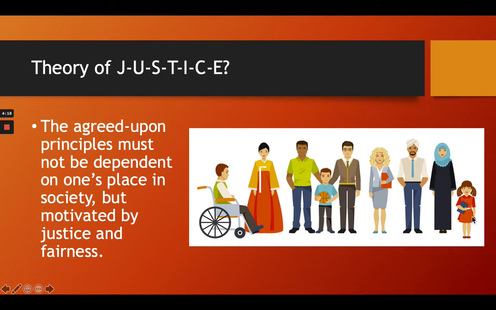What we can see is that different people in the society have different needs and different values. So one set of rules that is applicable must fulfil the needs of each and every one of these members of the society. That is what we call justice and fairness. We don't say one specific rule for everybody. That's why when we go to a bank, for example, there is a special counter for people in wheelchairs, disabled persons, and pregnant ladies.